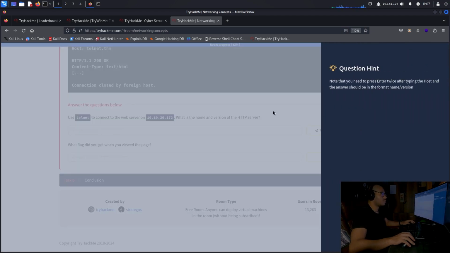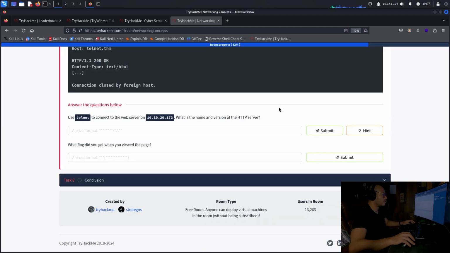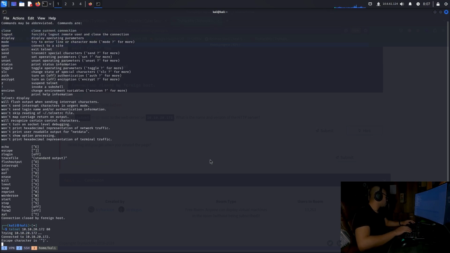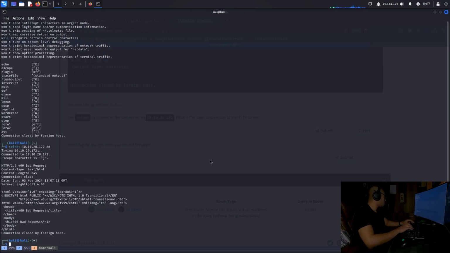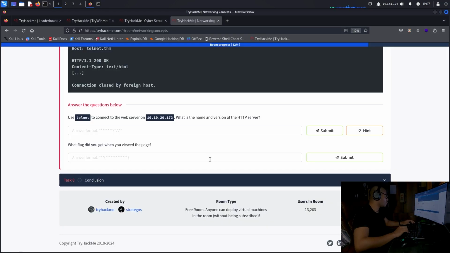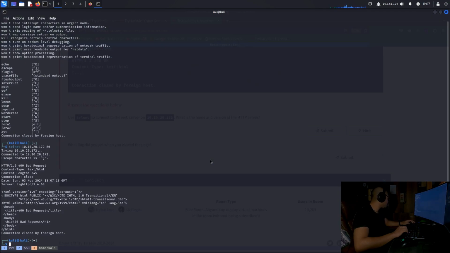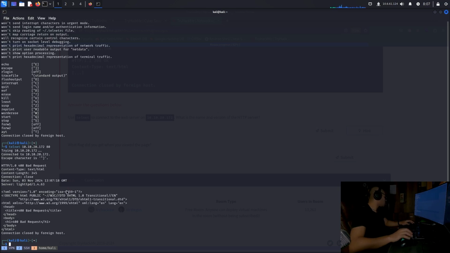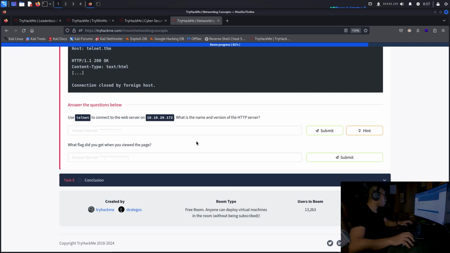Note that you need to press enter twice after typing the host, and the answer should be in the format name version. After typing the host. Oh yeah, okay. What is the name and version of the HTTP server? Oh yeah, okay, got it. Yeah, we got it. Yeah, okay.